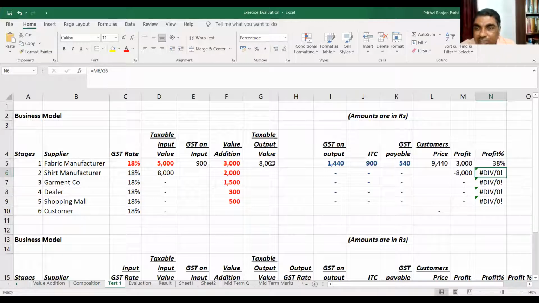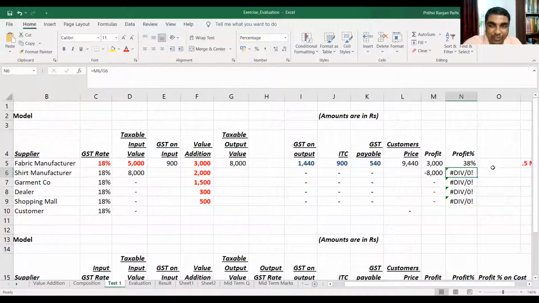If I'm converting the sales into percentage, then I will get 38%. If you want, you can calculate in that cost also. Cost means what you will do? Cost means how will you be calculating? Who can tell me? So let us say, 3,000 divided by 5,000. No, let us say this is a profit on sales.